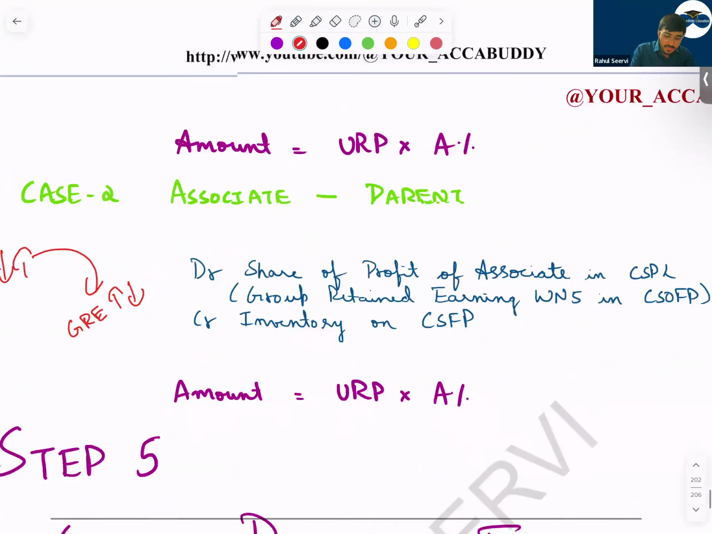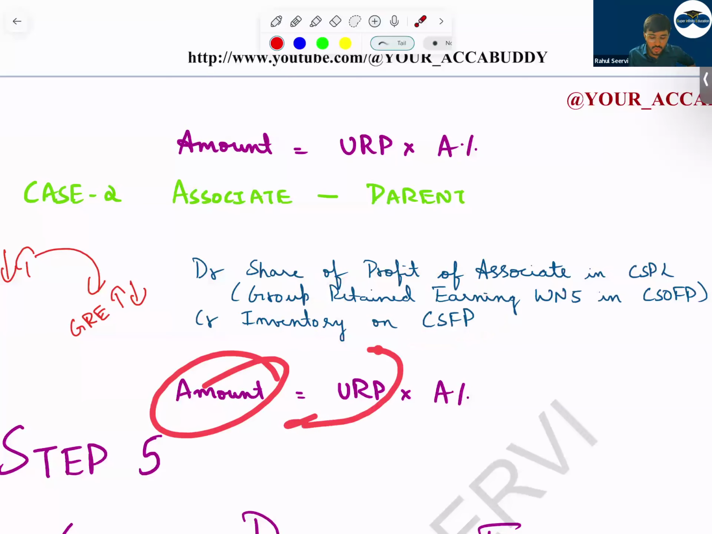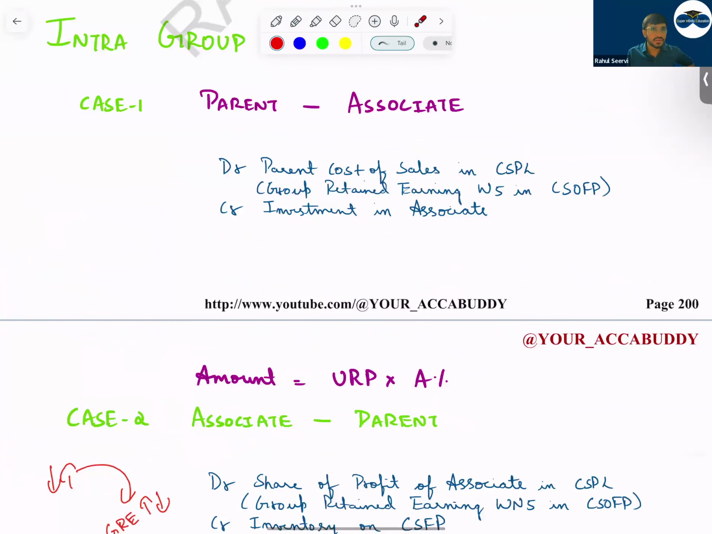Then, sir, which company is recording the inventory? Parent company. Now, parent company inventory is available. So we reduce the inventory of the parent company. The amount is equal to URP into the associate percentage. So these are the two cases which are frequently tested in associate.